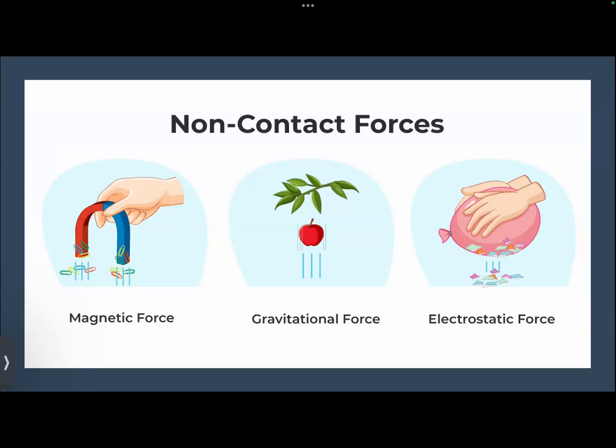Like the example of magnetic force, how a magnet attracts these pins, how this apple is falling from the plant, or how tiny pieces of plastic or polythene get attracted to a balloon. This is because of electrostatic force. This is gravitational force. This is magnetic force. Getting it, guys?